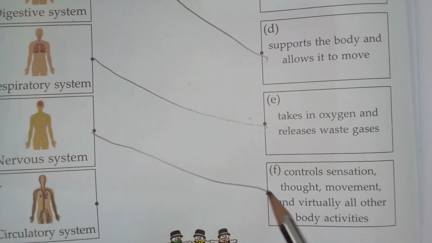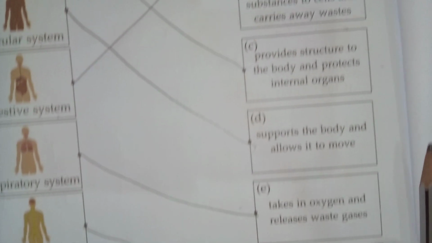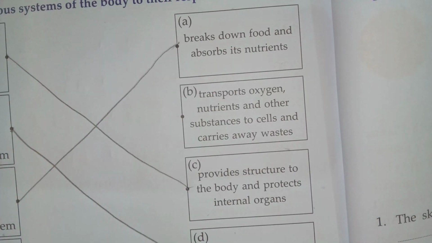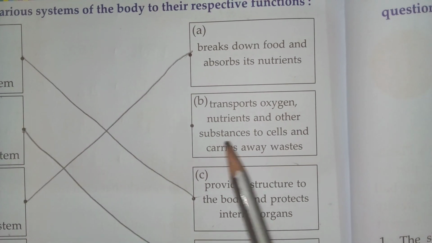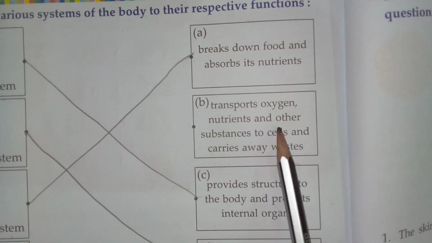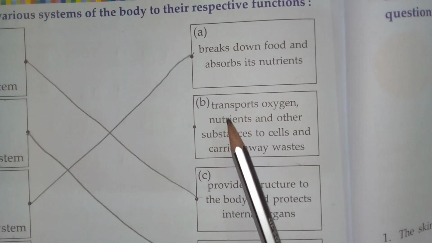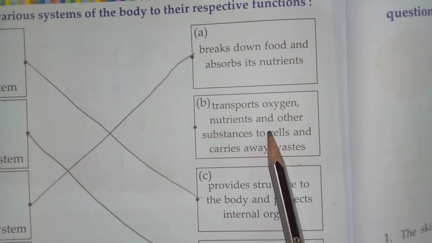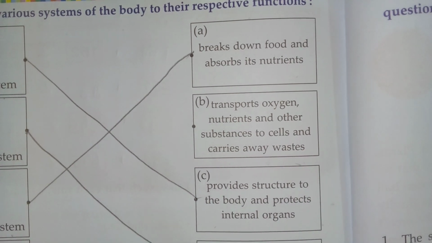Okay. Next, circulatory system. What will it do, children? See, it will transport oxygen, nutrients and other substances to cells and carries away waste.